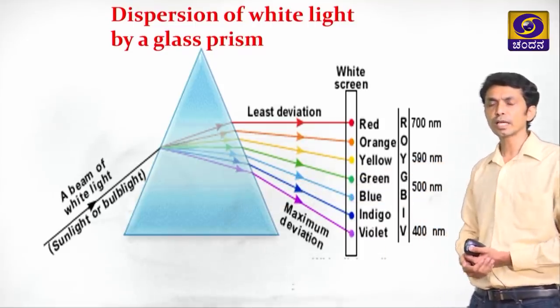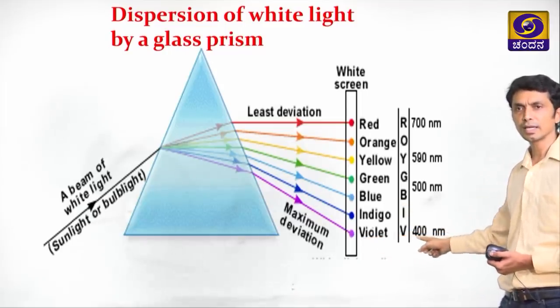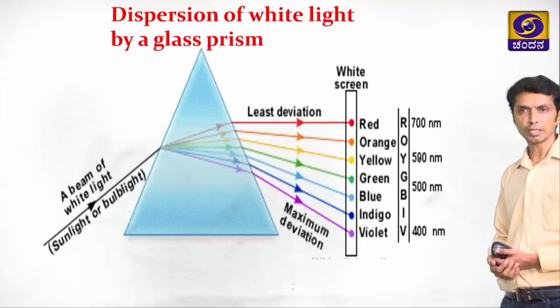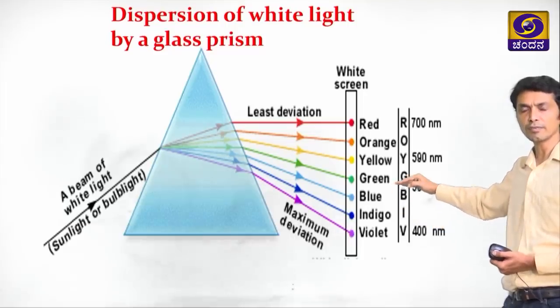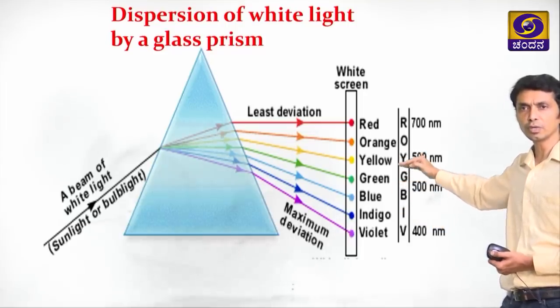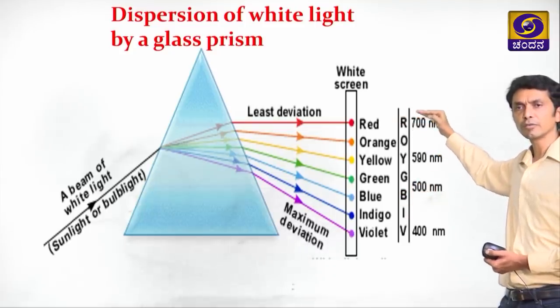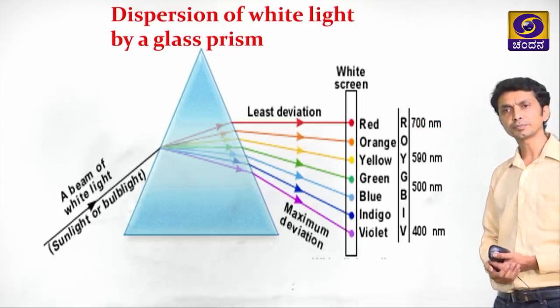Now, this can be explained by observing the wavelength of the colors. Violet has a wavelength of 400 nanometers. The other colors have wavelengths intermediate to violet and red. Red has the highest wavelength of the visible spectrum, that is 700 nanometers.